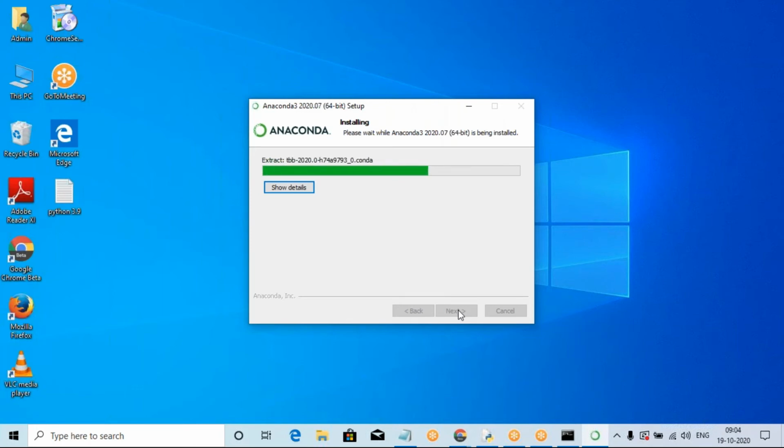If you want, add the path also, but for Anaconda 3 the path is not required, and the inbuilt Python software is available in Conda. Okay. Please wait for a few minutes. After installation, I will open the Conda environments and write some code also. Please wait to open Spider, Jupyter Lab, Jupyter Notebook, all these IDEs, and VS Code is also available in Anaconda. Please check it. This is for installation of the Conda environment.